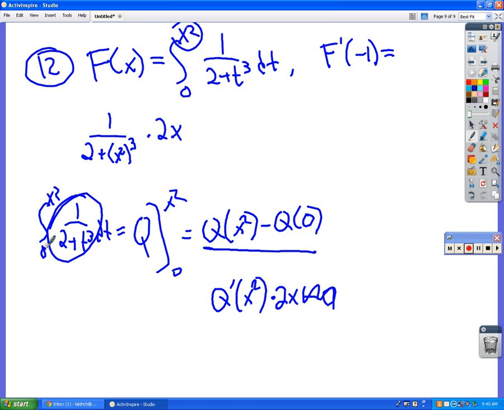So that means I have to take x squared and plug it into the original thing. So that's 1 over 2 plus x squared to the third, but then times the derivative of the stuff inside, which is a 2x.